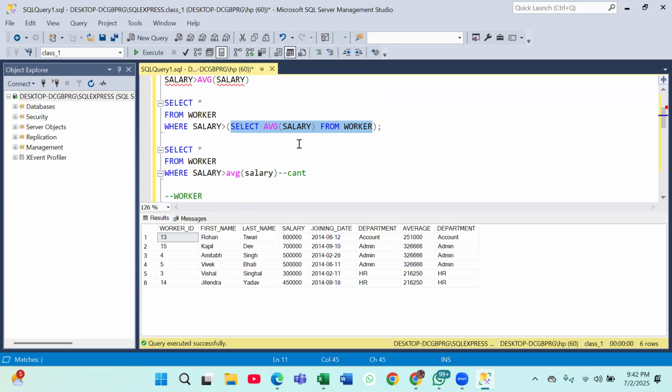So we did this only. We found out the average salary and then we are going to compare it with my salary. In a subquery, most of the time your inner query will run before. You understand what inner query is?